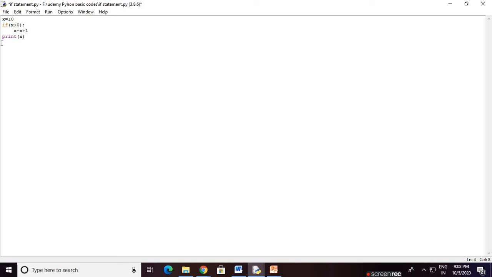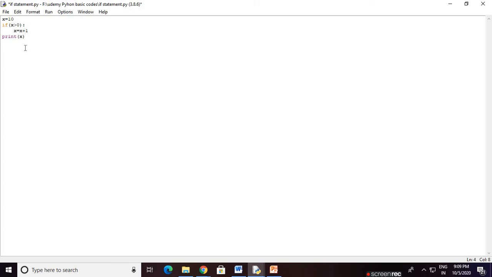I think you are familiar with it. If you know C programming, you know how to use the if statement or else statement. Python also has it. If x is greater than 0, you are checking the condition. If the x value is greater than 0, there is an indentation block. Go to the indented block, then x equals x plus 1, which means x is incremented by 1. Then we print the value of x.